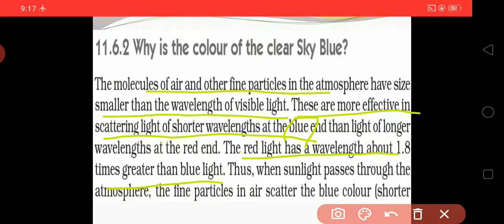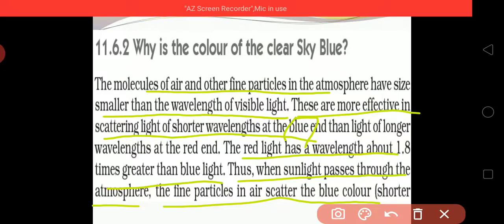Thus when sunlight passes through the atmosphere, in which fine particles and molecules of air are present, the fine particles scatter mainly blue color. We have already studied in 11.6.2 that molecules of air and other fine particles in the atmosphere have a very small size.